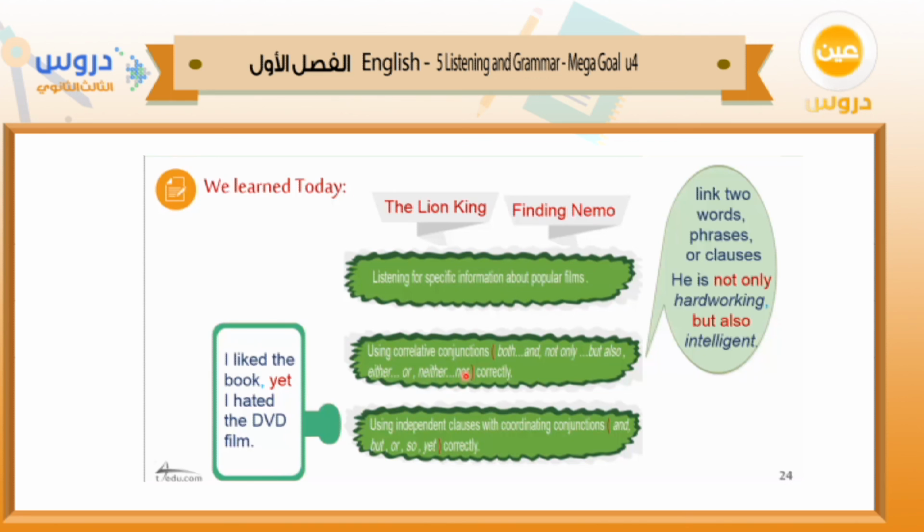Also, the verb depends on the subject which is close to the verb. Using independent clauses with coordinating conjunctions and, but, or, so, yet correctly. Here we use them. We have to use comma before the coordinating conjunctions, okay?